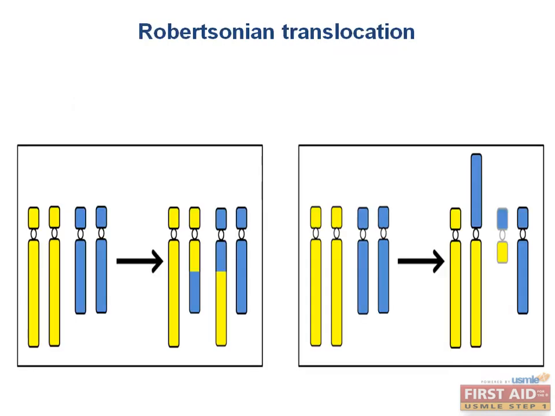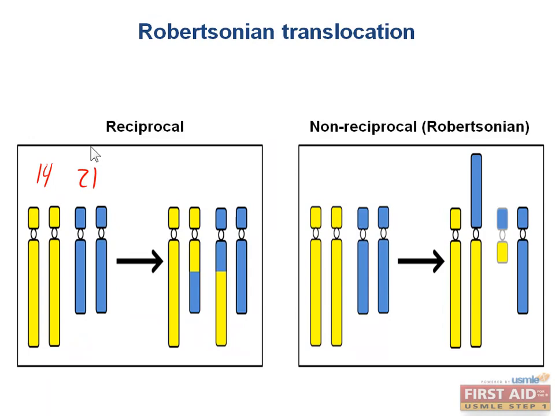A chromosomal translocation is the exchange of genetic material between non-homologous chromosomes. So in this image, the yellow chromosomes are homologous with each other, and the blue chromosomes are homologous with each other. So let's say the yellow chromosome represents chromosome 14, and the blue is chromosome 21. A translocation can be either reciprocal, or non-Robertsonian, in which actual DNA fragments are exchanged between the 2 chromosomes, or non-reciprocal, or Robertsonian.